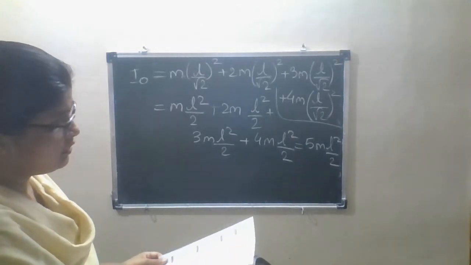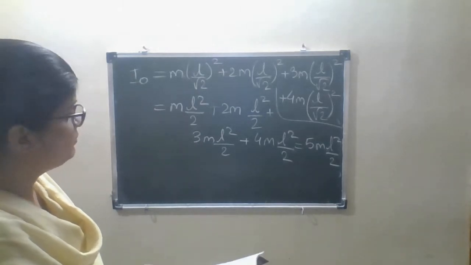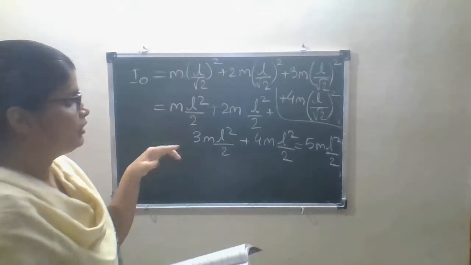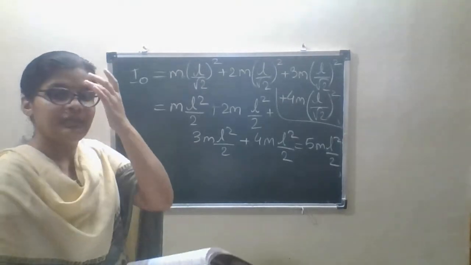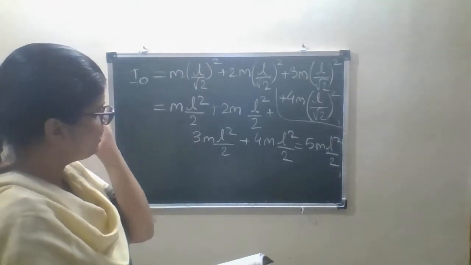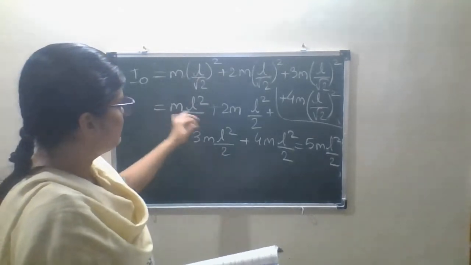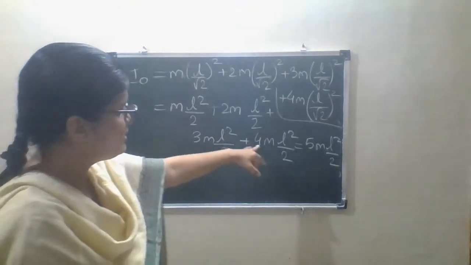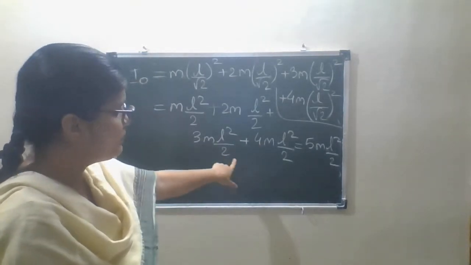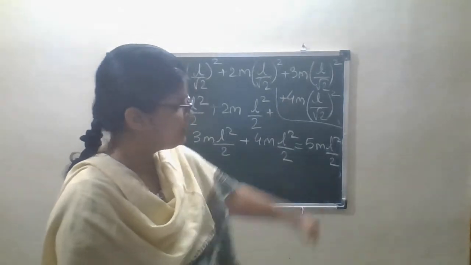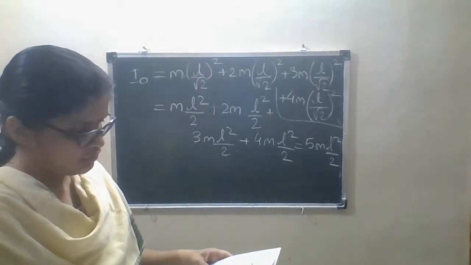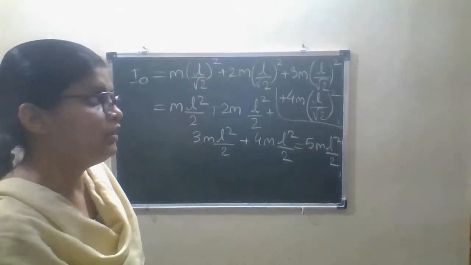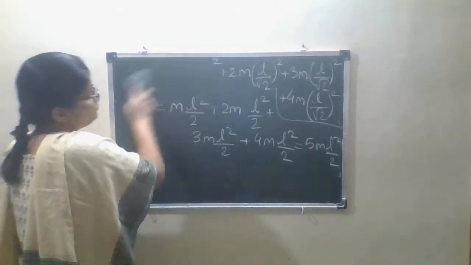So next, moment of inertia about A. This was the moment of inertia along the intersection of the diagonals, which we have substituted. Is the answer right? Yes. 1, 2, 3, and 3, 6, 6 plus 4, 10, 10 divided by 2, 5. So this is your 5 ml square. So next we will find the moment of inertia about the point A.